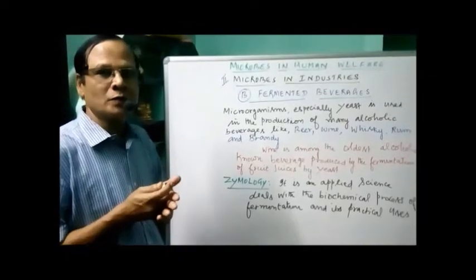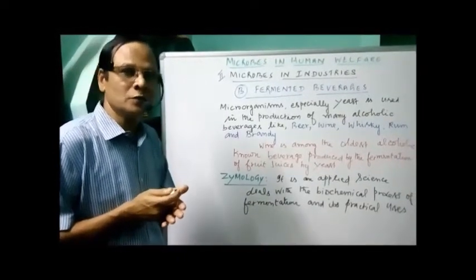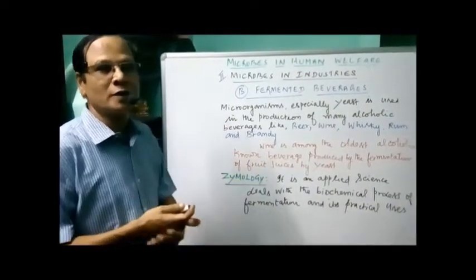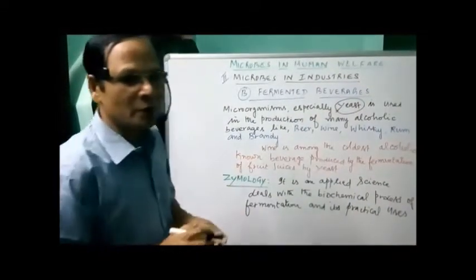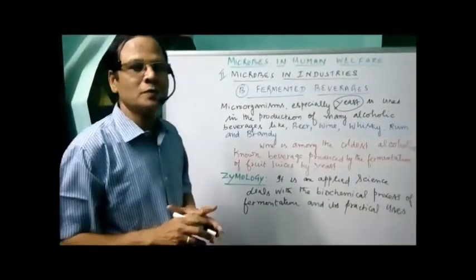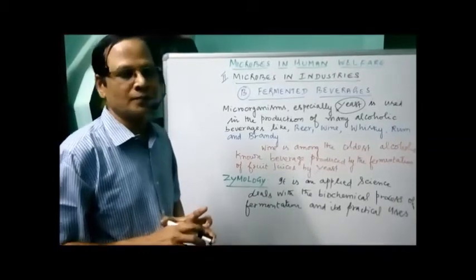Microorganisms are extensively used in the preparation of various alcoholic beverages, particularly yeast. Yeast is the most commonly used microorganism in the preparation of ethyl alcohol or ethanol.